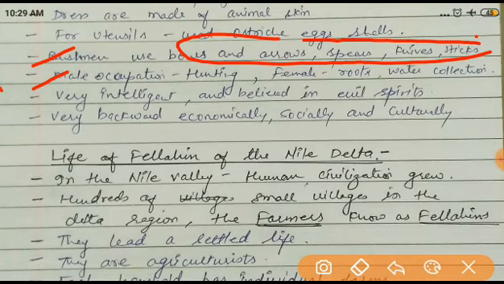Basically, the male occupation, what are they doing? They are doing hunting, and females are collecting roots and water. So roots and water are collected by the females, and males are doing the hunting.